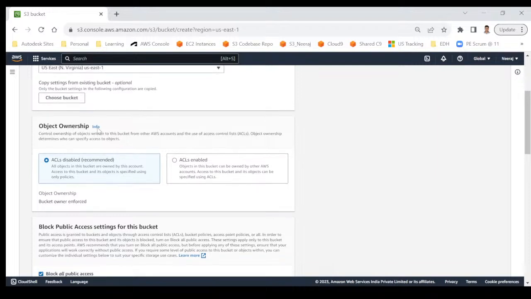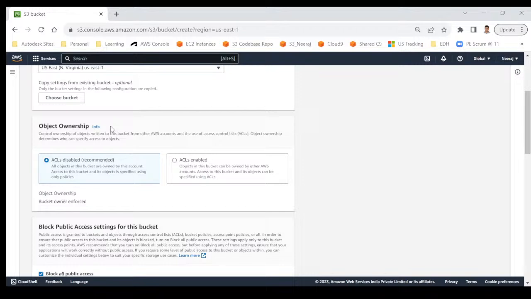You can see that there is object ownership. That means if you are creating an object, which is nothing but a file, inside a bucket, who will be the owner? For example, I have given you the access to store some data into my bucket. I'm the owner, but I have given the access to you. So in case you are creating any file or folder, who will be the owner?